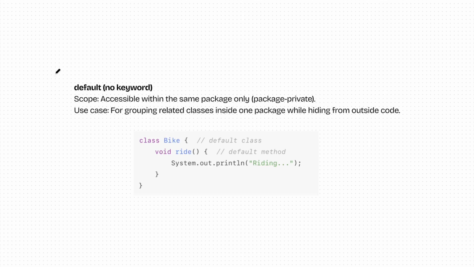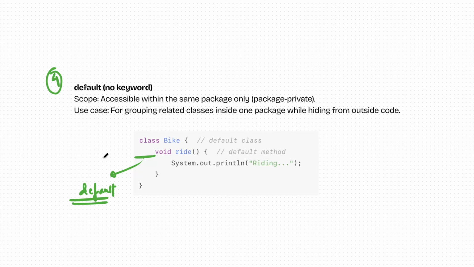And the last but not the least, the default keyword. Default is basically whenever you don't define anything in front of a function, or in front of a variable, or in front of a class. If you don't define anything, Java automatically treats it as default and assigns it the default access specifier. Now, what is the scope of the default access specifier?